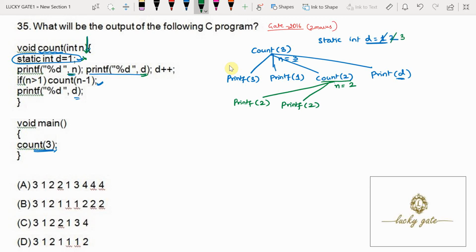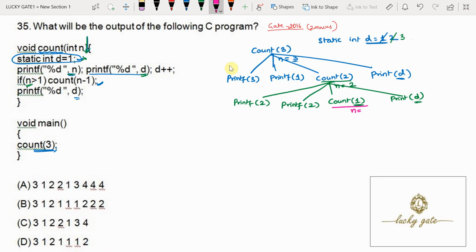If n greater than 1, 2 is greater than 1, the condition is true, so it calls count of n minus 1. Now what is n? 2. 2 minus 1 is 1. Next, printf %d d. Again I am repeating, print d is going to be executed after return from the count1 function. After return from the count1 function, whatever the current value of d is, that is going to be printed here. So don't take the value 3 here immediately. Next it is going to call the count1 function.